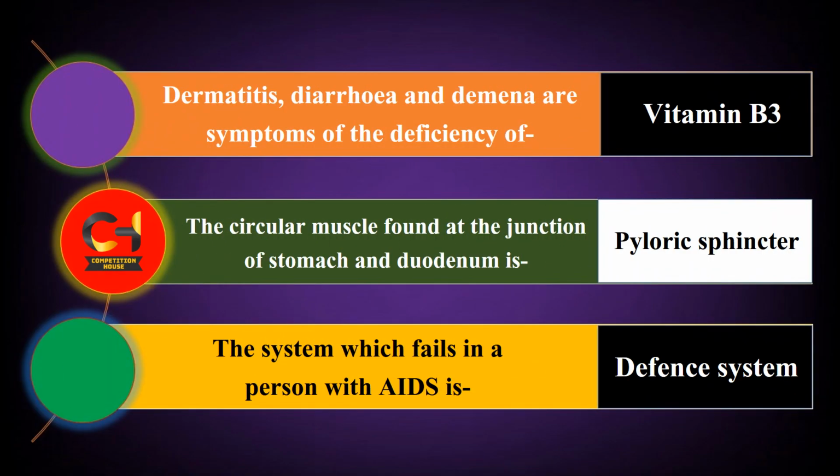Dermatitis, diarrhea and dementia are symptoms of the deficiency of? Answer is vitamin B3. Next question, the circular muscle found at the junction of stomach and duodenum is? Answer is pyloric sphincter. Next question, the system which fails in a person with AIDS is? Answer is defense system.